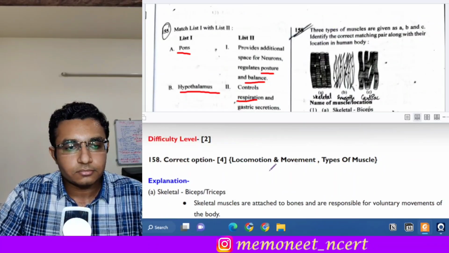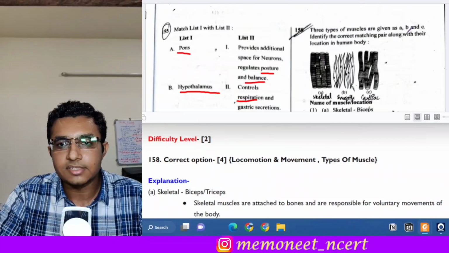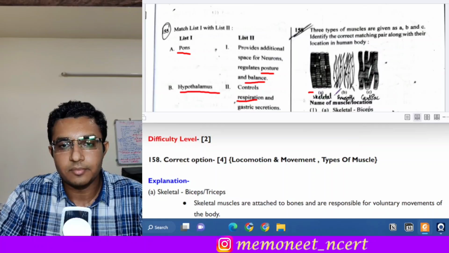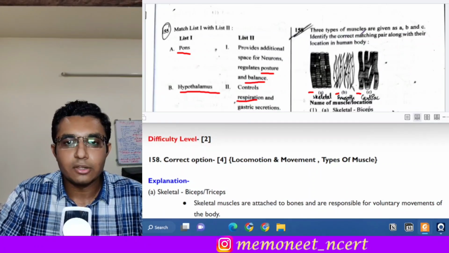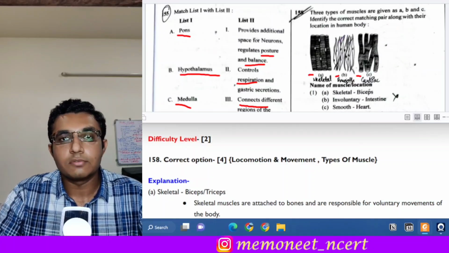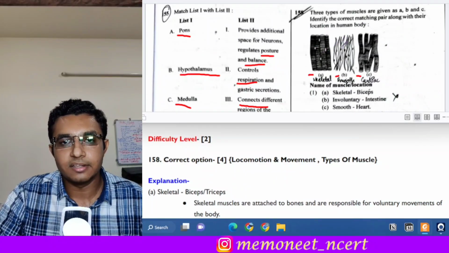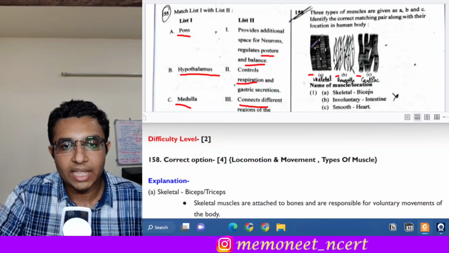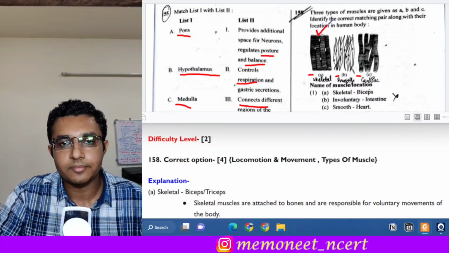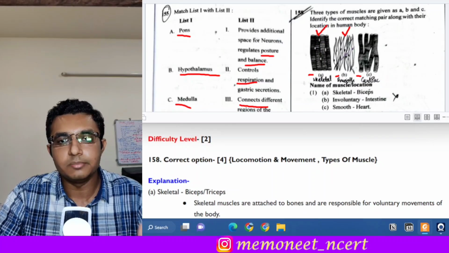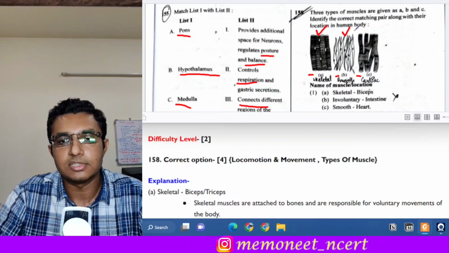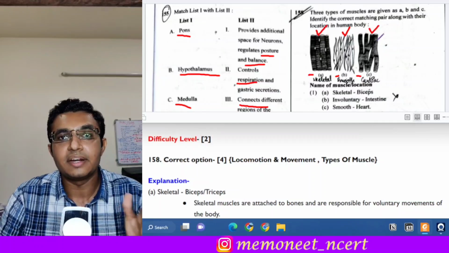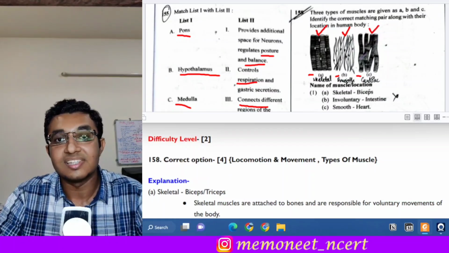So here three types of muscles are given as A, B and C. Identify the correct matching pair along with their location in the human body. Okay, first of all we have to identify which type of muscles are given over here. So see, the A is a skeletal muscle, right? B, what is the B muscle? See, in the B muscle there are tapering ends. Okay, so this is a smooth muscle, and in the C muscle branches are seen. Okay, so this is a cardiac muscle.